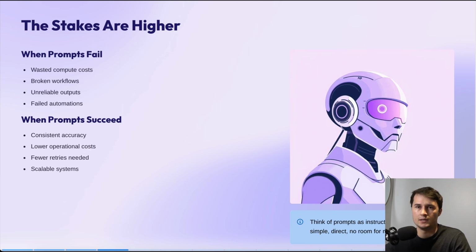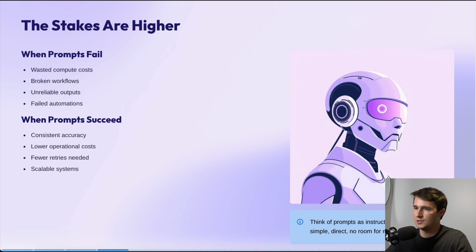Now, the stakes for not being able to craft reliable prompts for AI agents are significantly higher. When prompts fail, you waste compute costs, you have broken workflows, you have unreliable outputs, and you have failed automations. And when they succeed, you now have consistent accuracy, lower operational costs, fewer retries needed, and you now have scalable systems. Now on the right, you should think of AI agents as interns, and they need instructions. They need clear step-by-step instructions that remove any type of possibility for misinterpretation, and that is where prompting comes in.